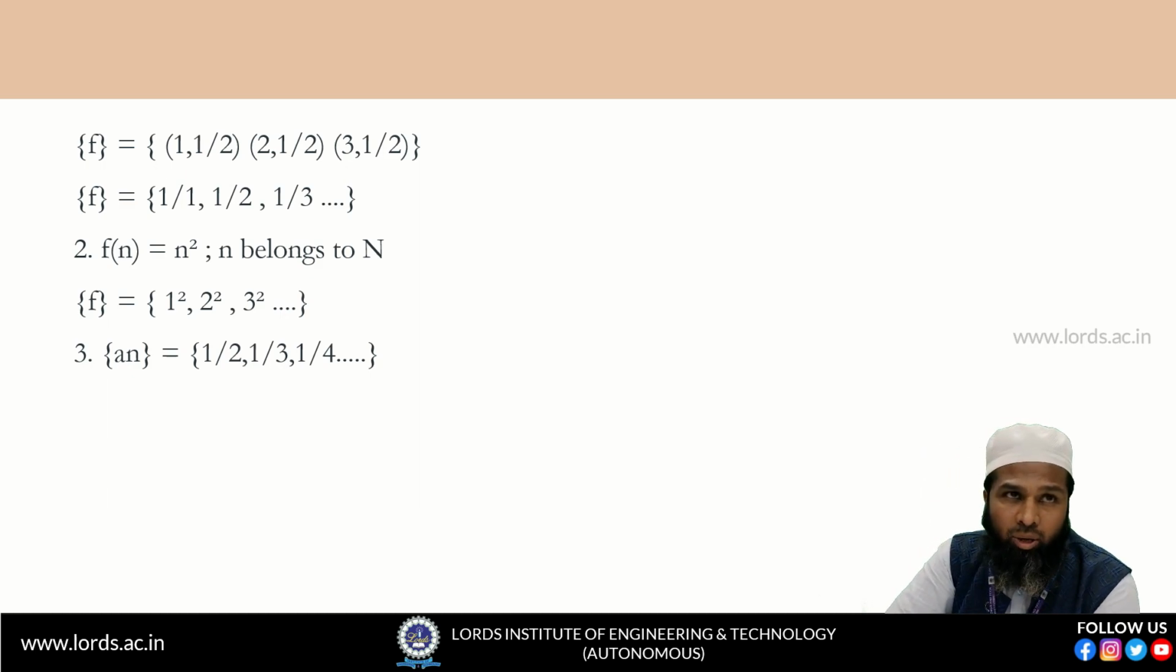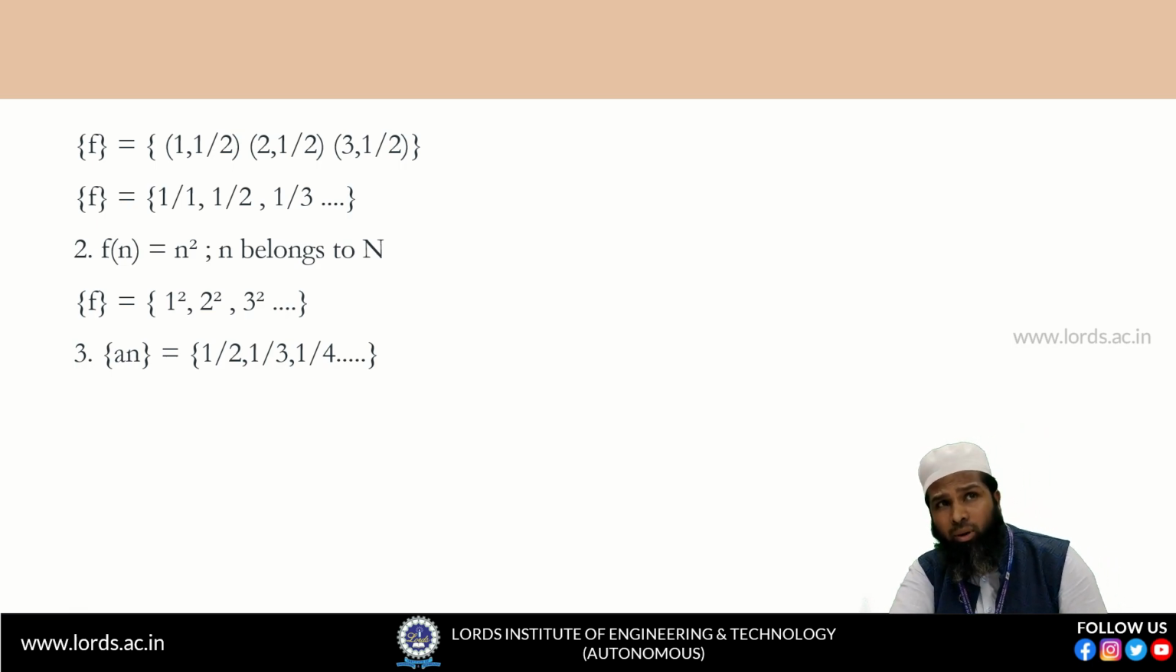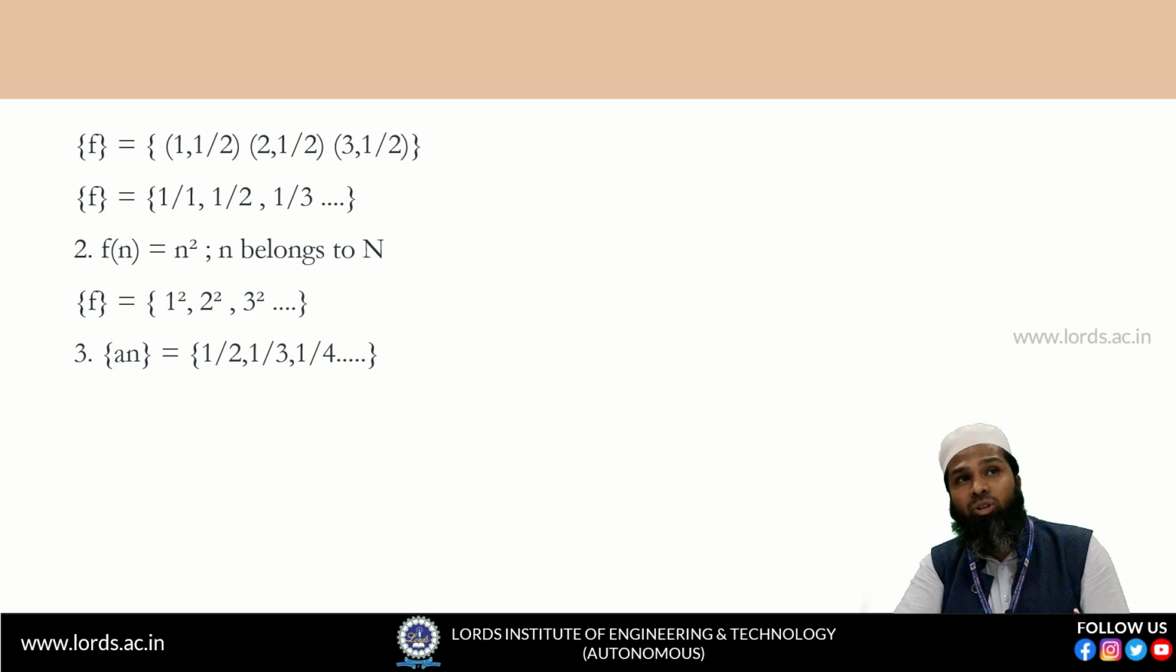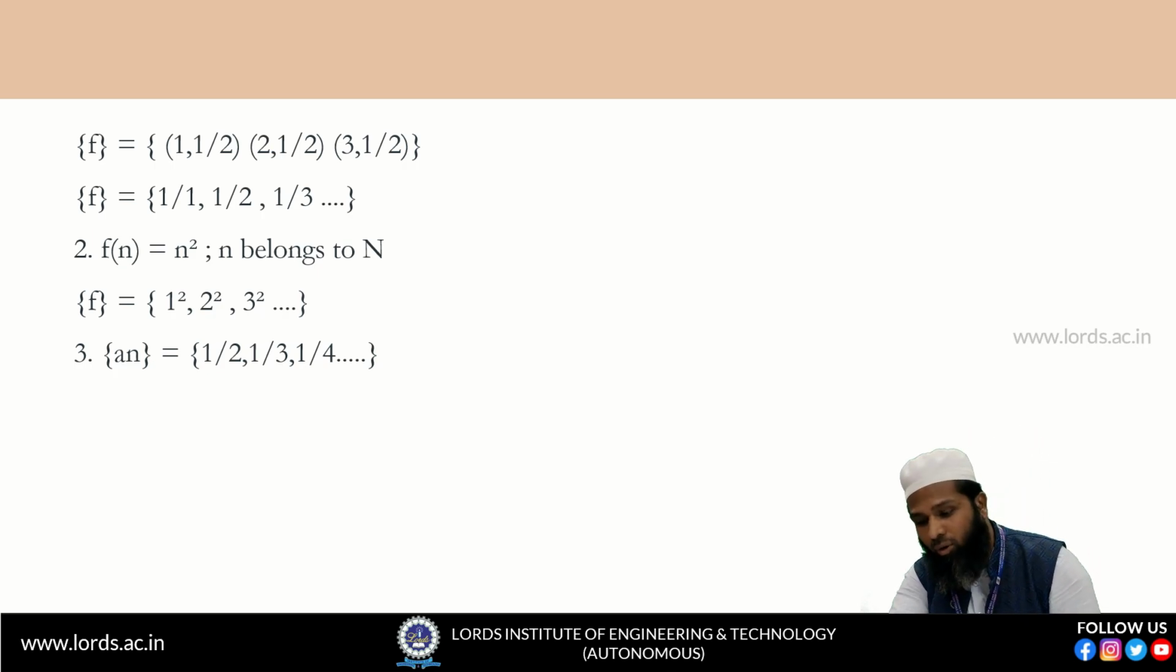1 square, 2 square, 3 square. So 1 square is the first element, 2 square is the second element, 3 square is the third element and so on. If I ask you what the nth term of the sequence is, that is already in the example: f of n equal to n square. So that is the nth term. Now we are enthusiastic to know what the last term of the sequence is. In other words, as n tends to infinity, what is the behavior of the sequence? That we want to know.